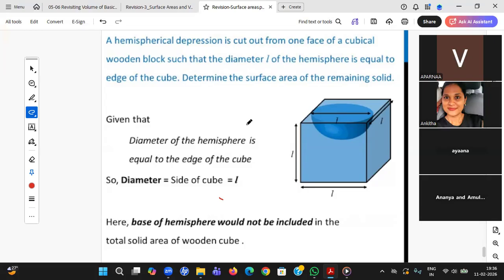A hemispherical depression is cut out from one face of the cubical wooden block. There is a cubical wooden cube, and a hemisphere is cut out from one face, but only from one face. This part inside is a deep cut. There is a hemispherical hole over here, such that the diameter l of the hemisphere is equal to the edge of the cube l. Determine the surface area. Yes, Narendra? Yeah, we have to find it in terms of l. Yes, obviously, some data is not given. Please give me the answer in terms of l only. Final answer. Okay, guess the final answer, student.